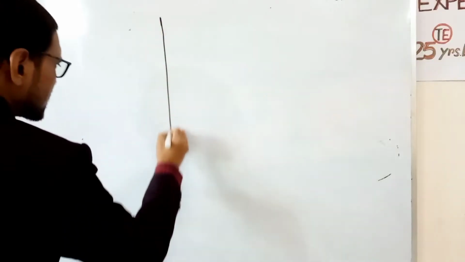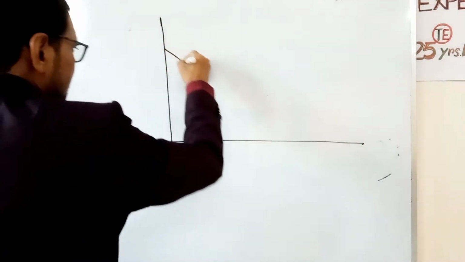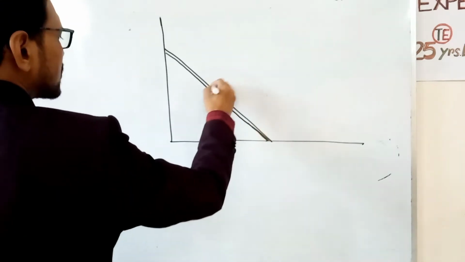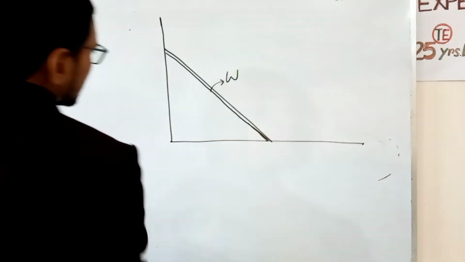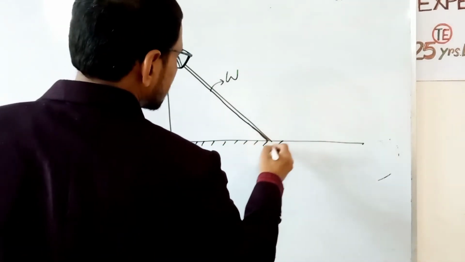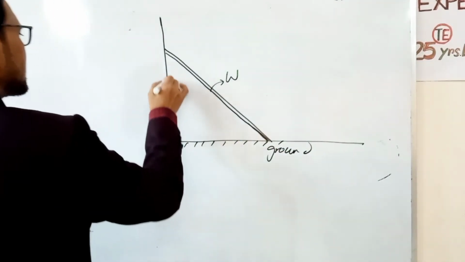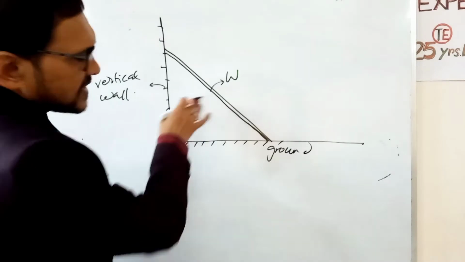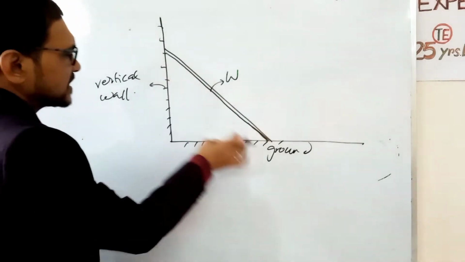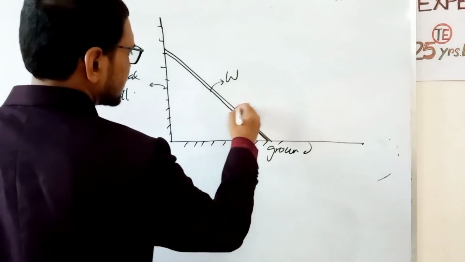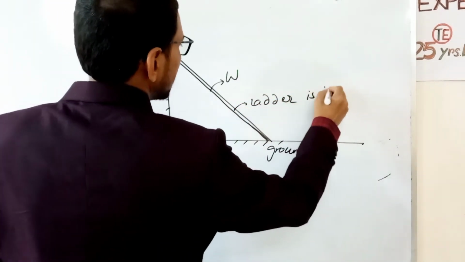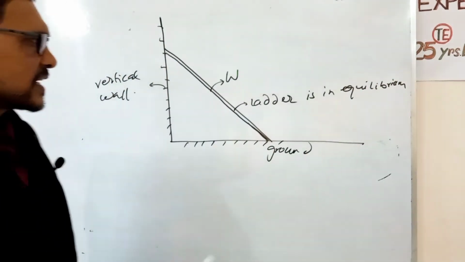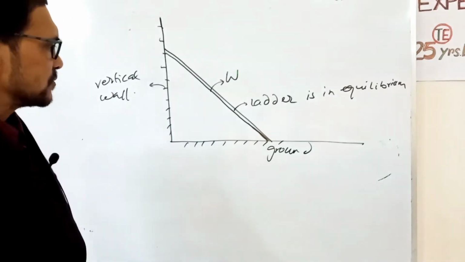Suppose this is the ground, this is a vertical wall, and a ladder of weight W is held against the vertical wall. A ladder is supported against a wall and the ground. If the ladder is in equilibrium, find the normal reactions.